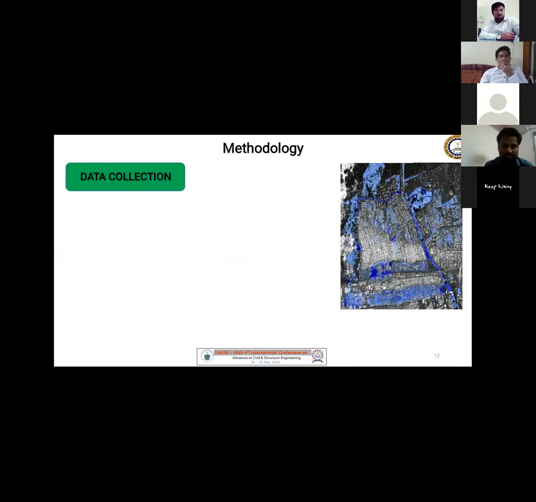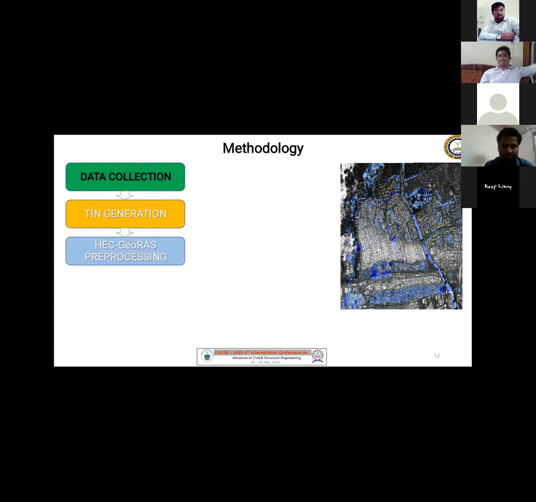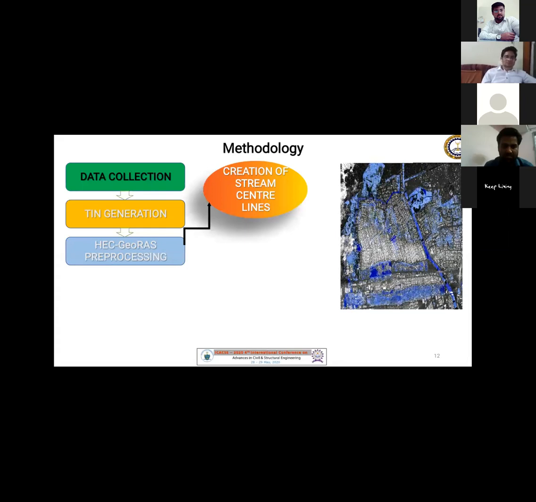So starting with the methodology, I would like to explain it in a flowchart. The first step is the data collection, which is done using the open source website. Then the conversion of the DEM file to the TIN file, because it shows more variables, and the layer stacking is done very efficiently. Then follows the HEC-GeoRAS pre-processing. The pre-processing of the HEC-GeoRAS includes the creation of streamlines, center lines, or flow paths in between the whole map, where we need to find the flood extent. Then follows the HEC-RAS modeling.